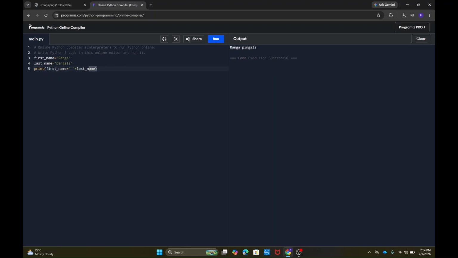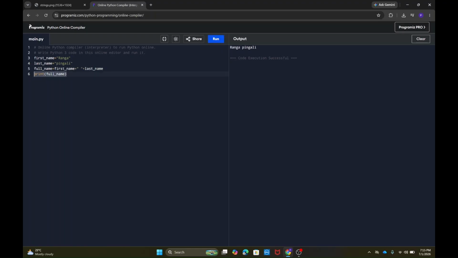Can I do this? Can I store this thing in another variable? Let's see if we can do that. Then I will say full name is equal to, so here you can see. Now let's take full name here. Can full name store this thing? Let's see. Yeah, it does. We get the same output. So we can do this.